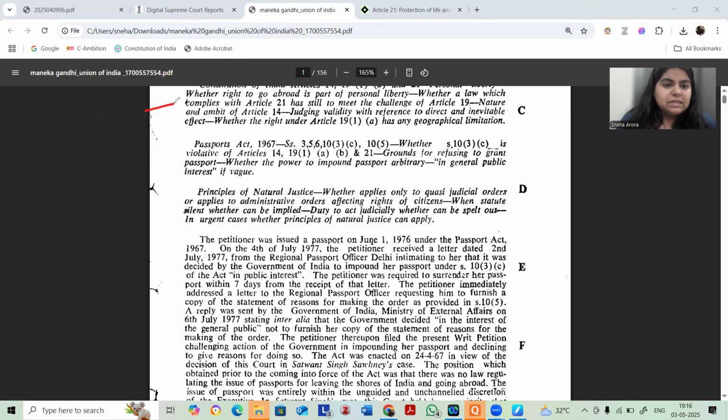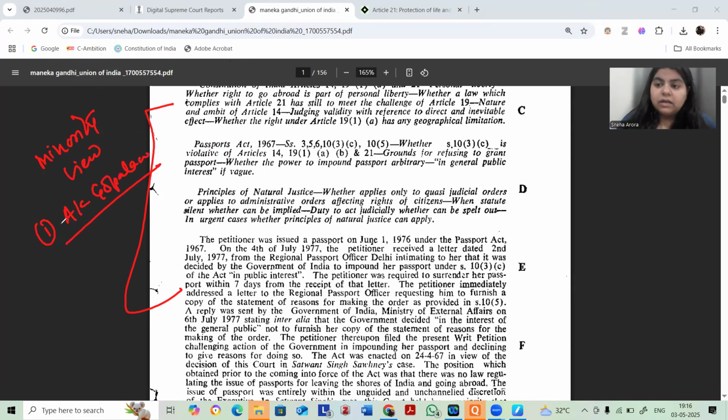So this case is relying more on the minority view in AK Gopalan's case, which was delivered by Justice Fazal Ali, and in ADM Jabalpur as well, which was given by Justice H.R. Khanna.